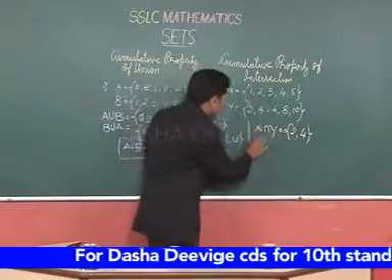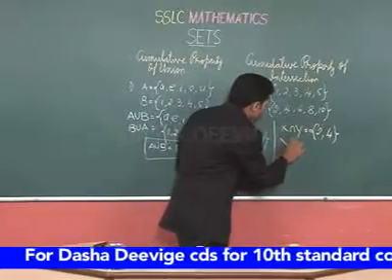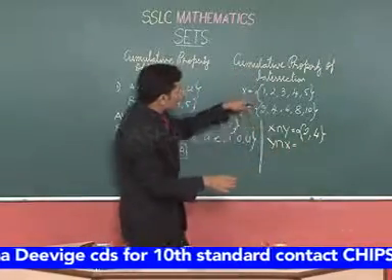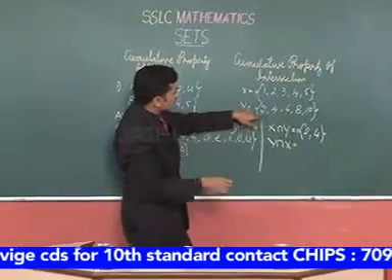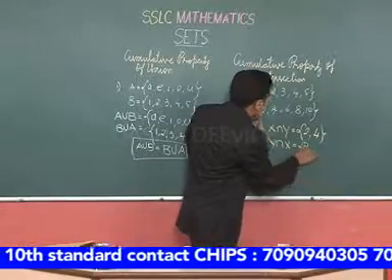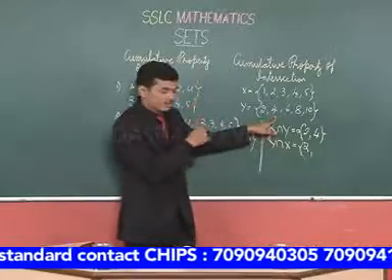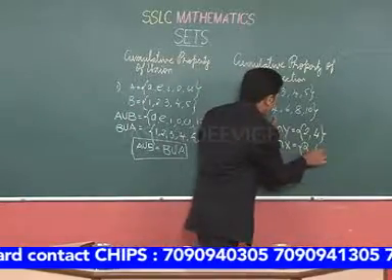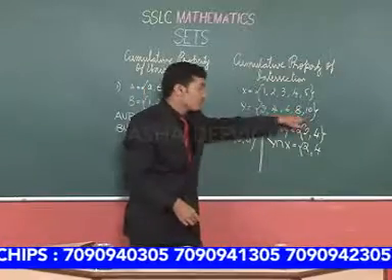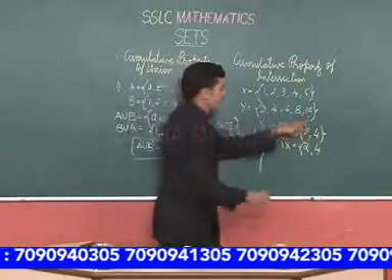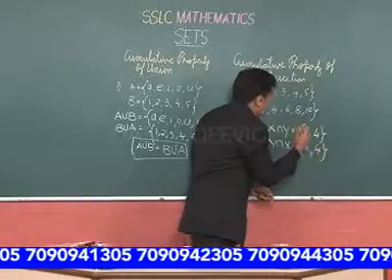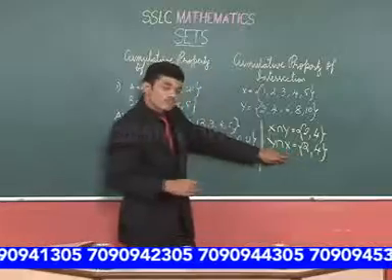Now let us see Y intersection X. 2, is it there? Yes. Write it down, 2. And 4, is it there? Yes. So write down 4. 6, is it there? 8, is it there? 10, is it there? No. So 2 and 4 are the two entities of this set.